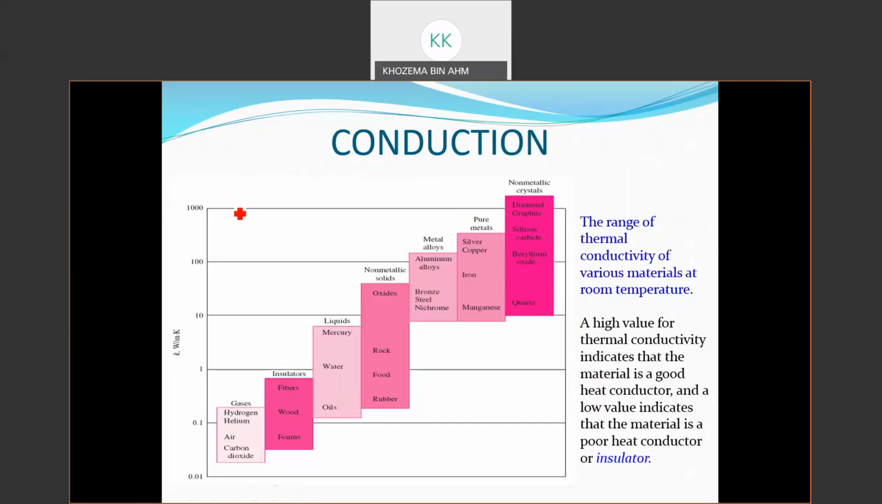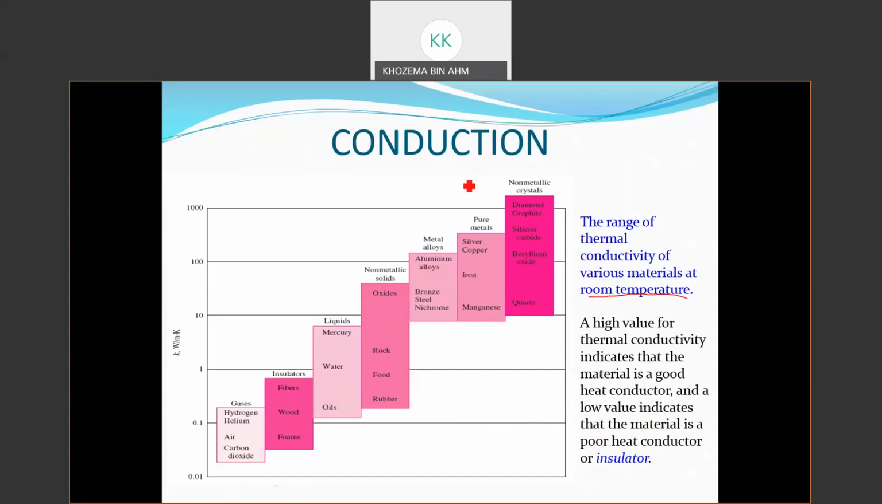This is a chart showing that different materials will have different K values. The range of thermal conductivity of various materials at room temperature. This is the first thing that you need to understand about the value of K. Different materials will have a different value of K. A high value of thermal conductivity indicates that the material is a good heat conductor, and a low value indicates that the material is a poor heat conductor or an insulator.